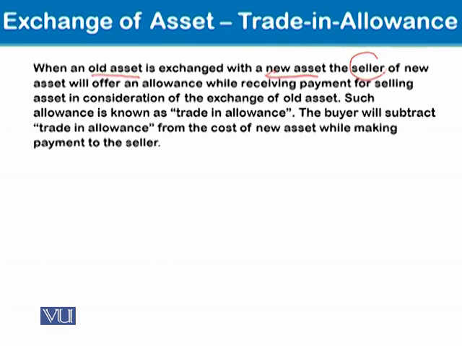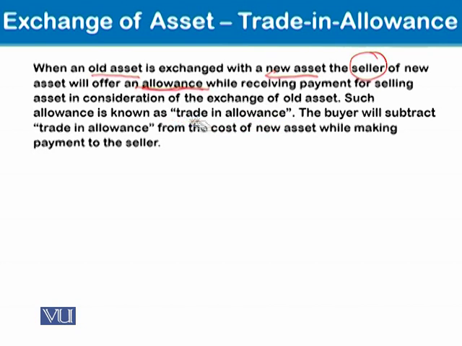So the seller from whom you are buying will offer you an allowance. This is the allowance that would be subtracted from the price of the new asset. Such an allowance is technically known as trade-in allowance.